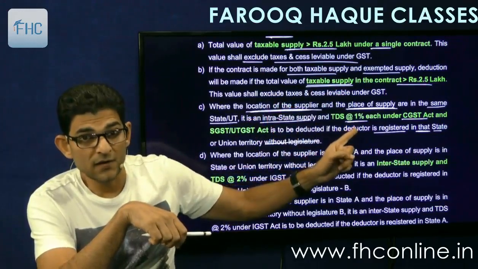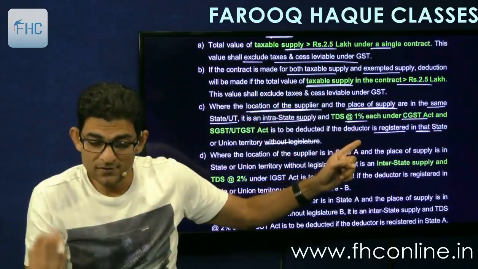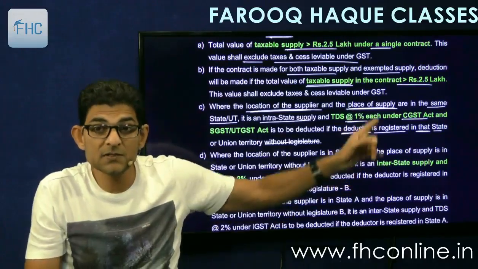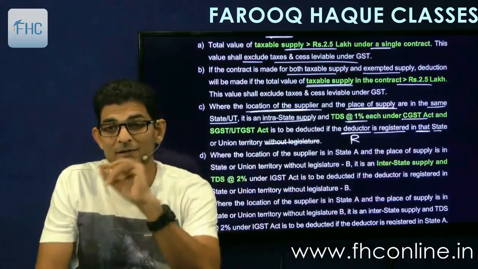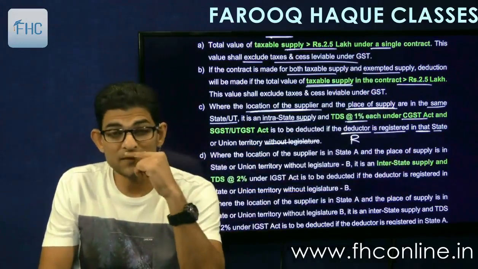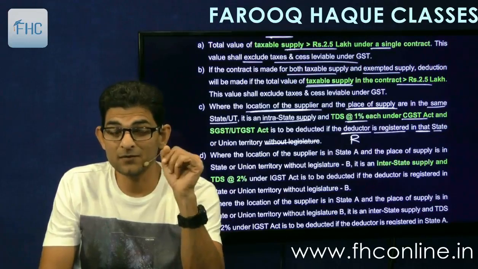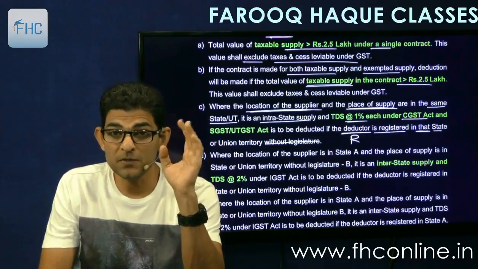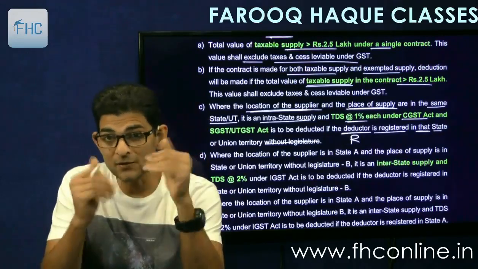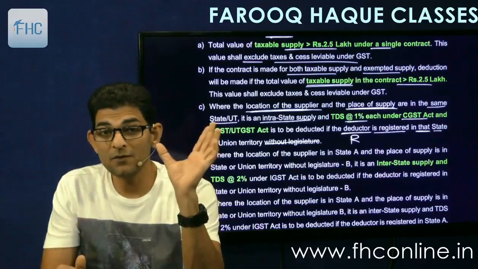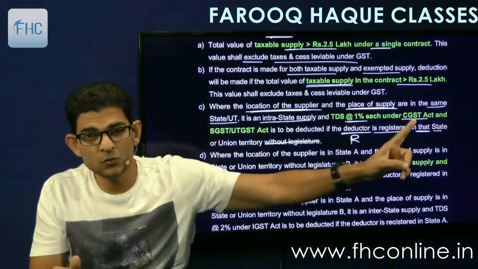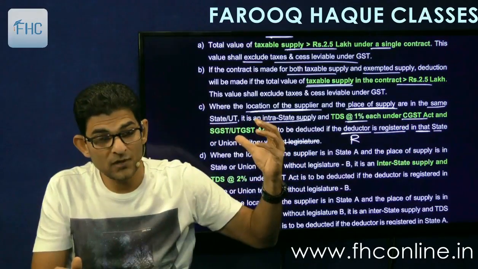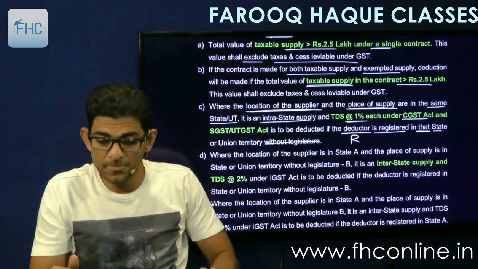Now if the deductor, which here means the recipient, so I'll write R, is registered in that state, so the recipient is also in Maharashtra, then he will deduct 1% CGST and 1% SGST, and pay it. Pay it to whom? CGST will go to the central government. SGST or UTGST will go to that particular state, the Maharashtra government. Okay. So this concept is clear. C point is clear.